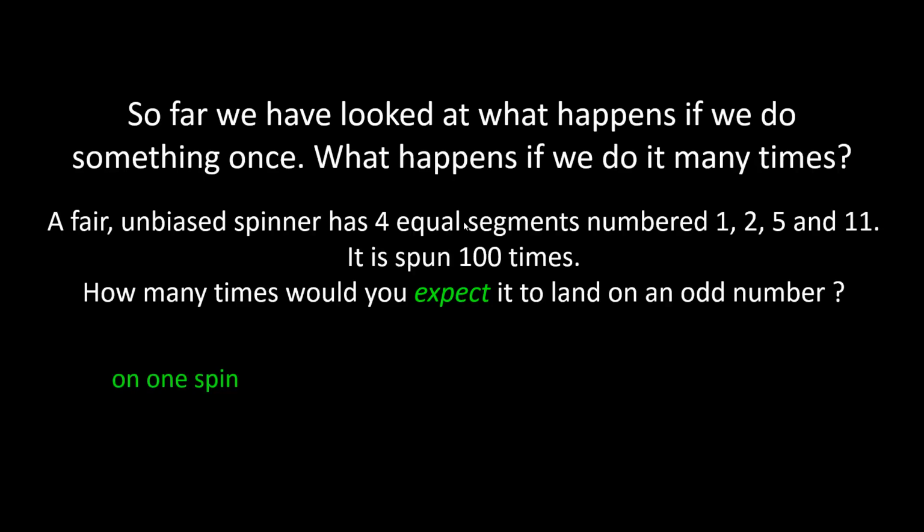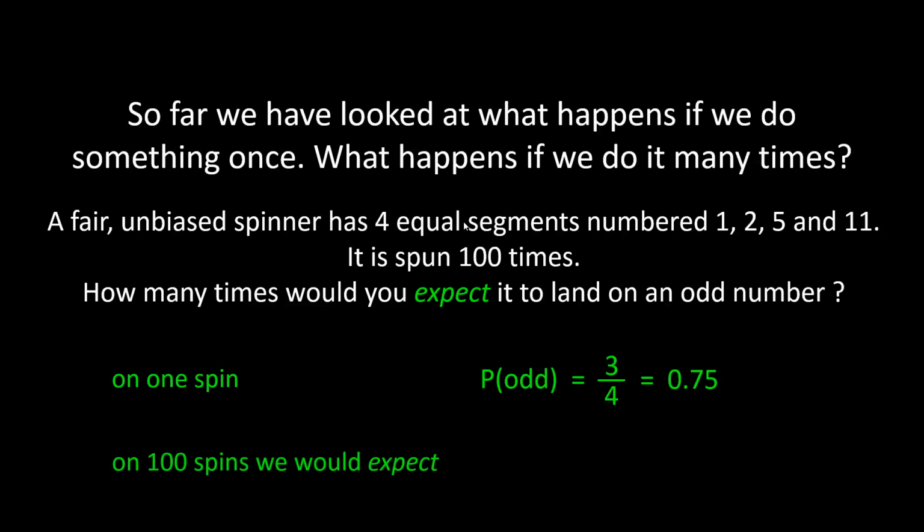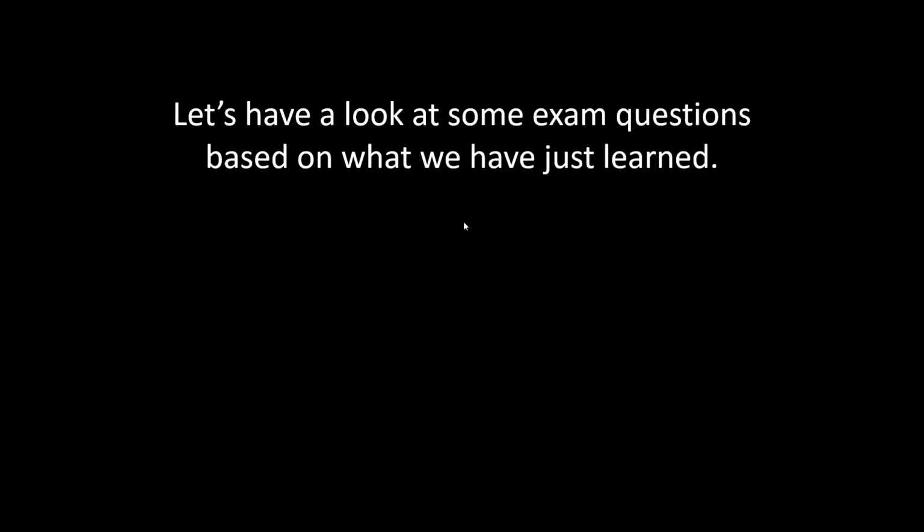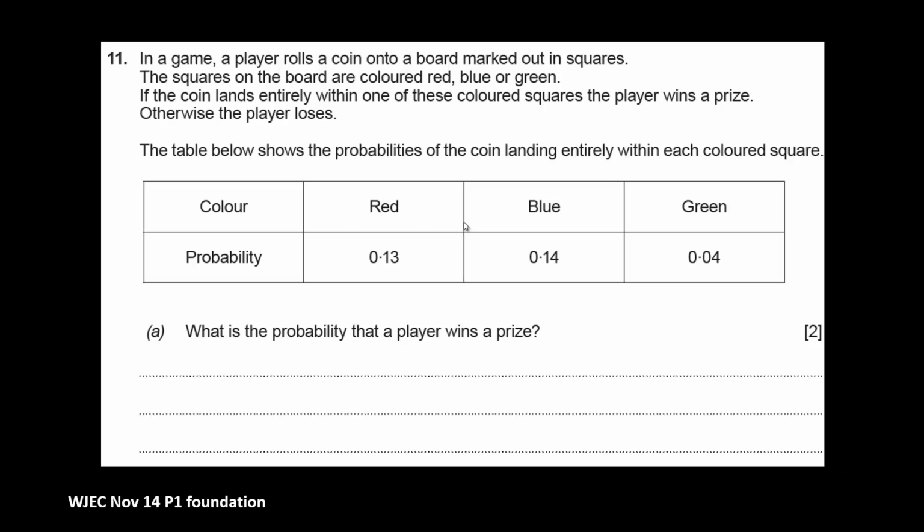Probability of getting an odd number. Well, how many odd numbers are there? 1, 5, 11 is 3 out of 4. So the probability of getting an odd is 3/4, which we could write as 0.75. So for 100 spins, we would expect there to be 100 times 0.75, which is, in other words, 75 odd numbers. Okay, let's have a look at some exam questions based on what we've just learned.